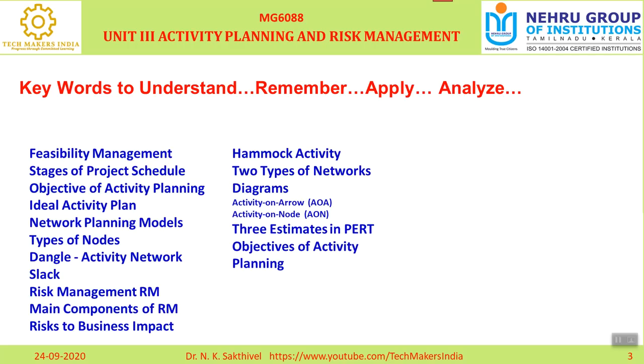Now the objectives of activity planning. You already studied this in the first and second units, so I am not focusing much. The sequence is what you want to recall: feasibility assessment, resource allocation, detailed costing, motivation and coordination. The sequence is also important. Feasibility assessment of the project is first, resource allocation is second, detailed costing is third, motivation of the team members is fourth, and coordination with the team members is fifth. These are the objectives of activity planning.